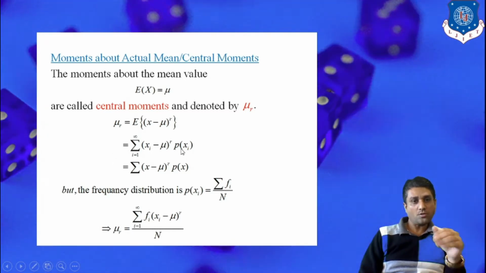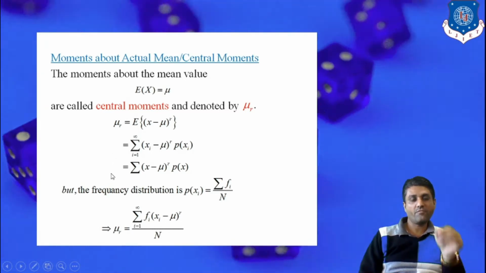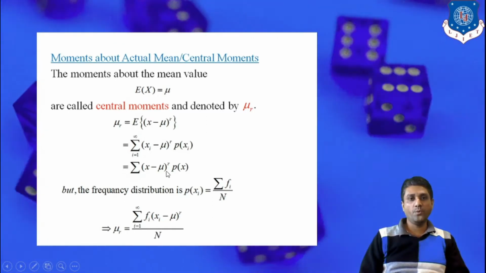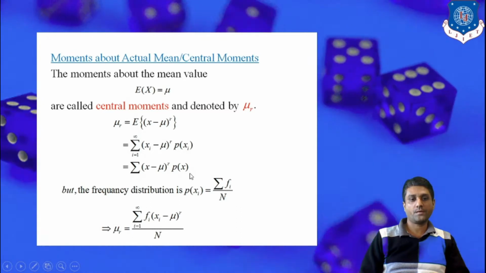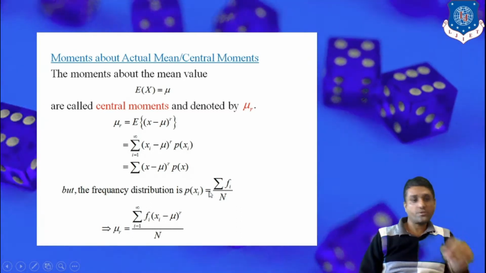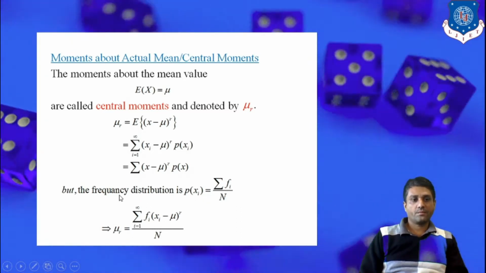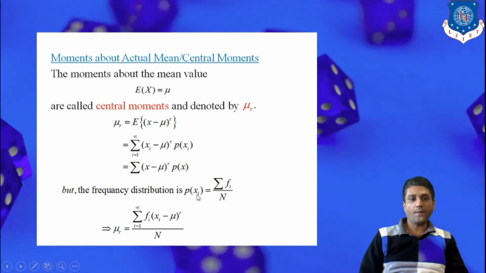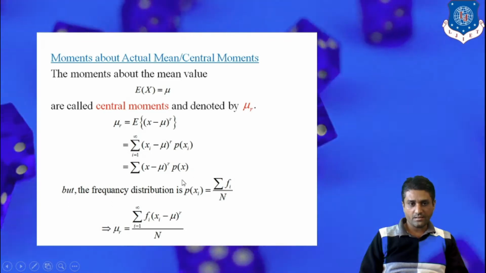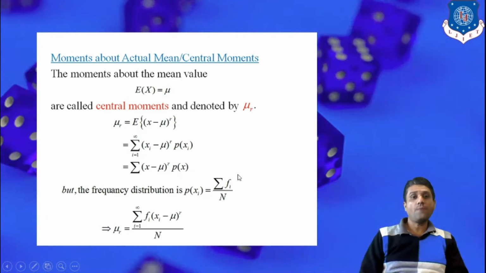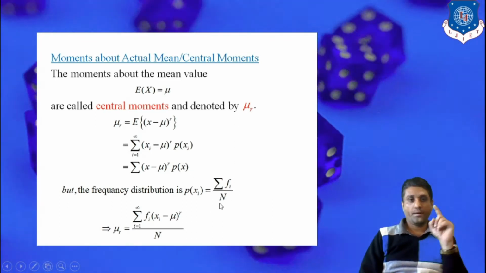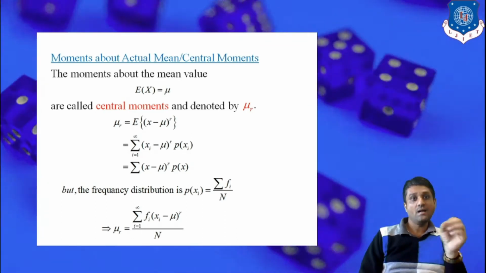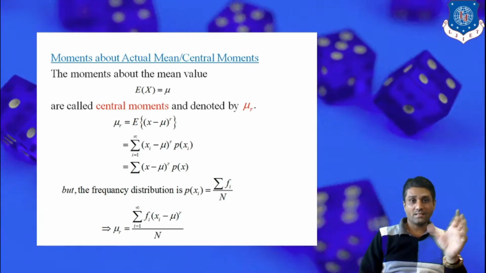It can also be written in a simple manner, dropping the summation sign, as sum of (x minus mu) whole raised to r into p of x. In terms of the frequency distribution, p of xi is equivalent to fi upon capital N, where capital N is the total number of observations, that is the data available to analyze the behavior.